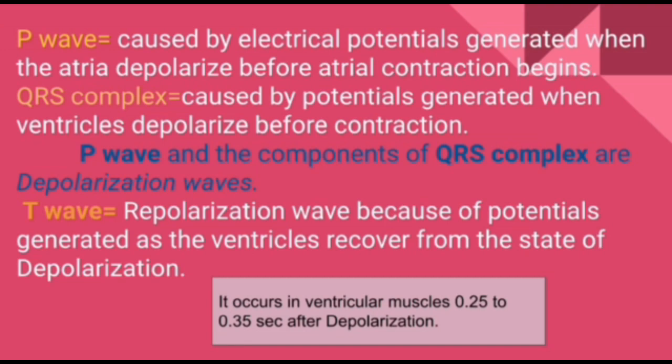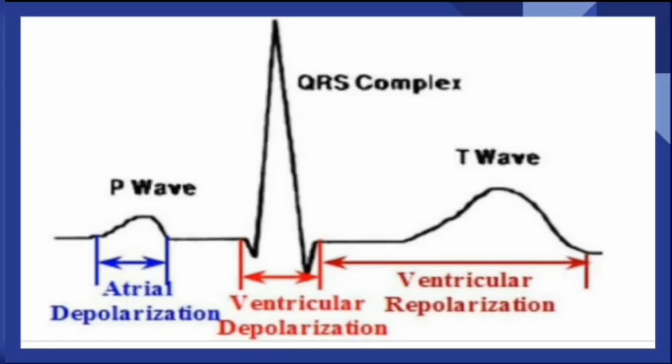T wave occurs in ventricular muscles from 0.25 to 0.35 seconds after depolarization. After the depolarization, these ventricular muscles get repolarized. That causes T wave.